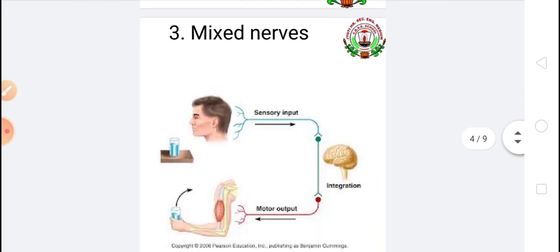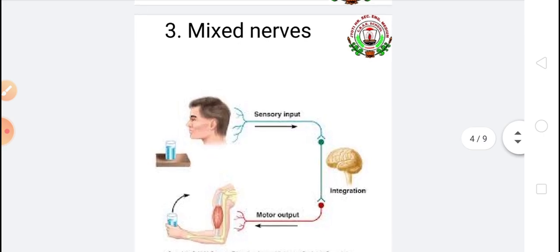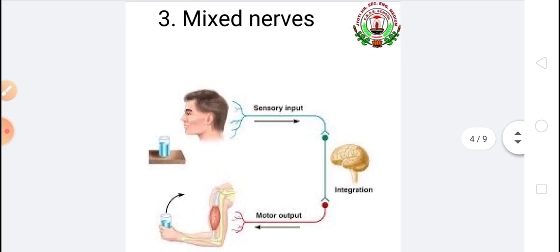Mixed nerves are playing both roles, that is, the nerves which carry the message from the brain and bring back orders from the brain are called mixed nerves. Mixed nerves work in two ways.